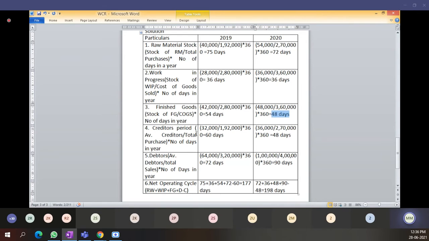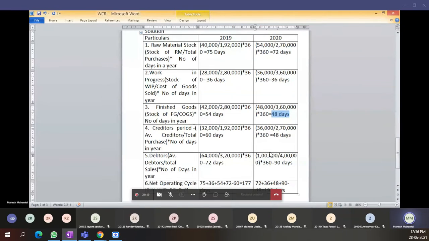And in the creditors period, previously we were availing 60 days credit. Now we are availing only 48 days credit. When you purchase raw material from a particular party, you become a creditor. You had taken 60 days credit previously, but now the credit period has decreased to 48 days. Is it good for you or bad? Bad, sir. It is not healthy for the organization.